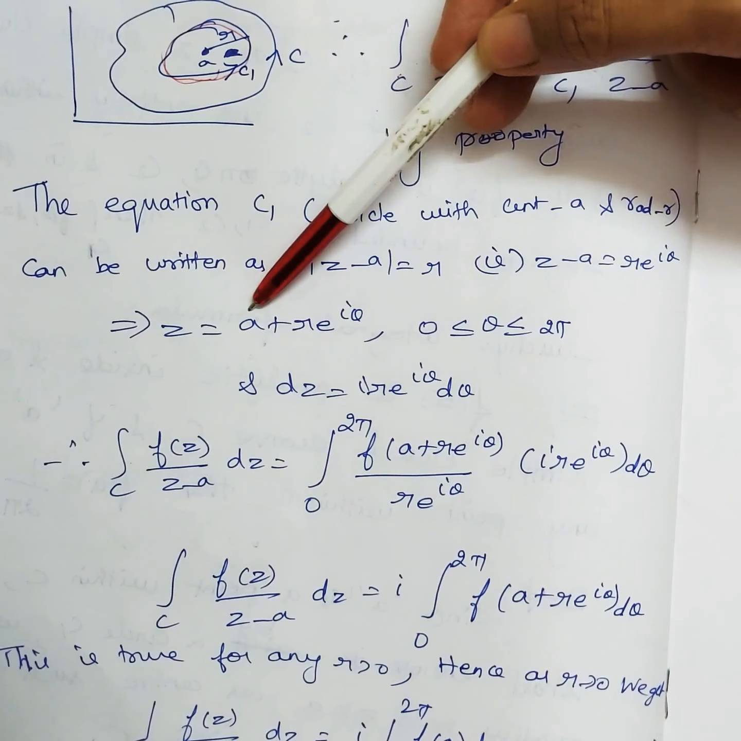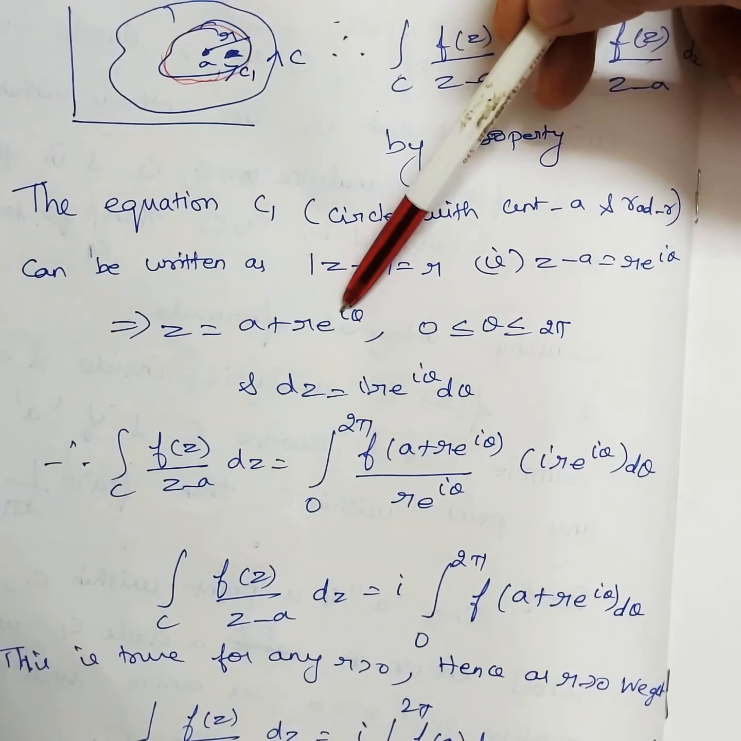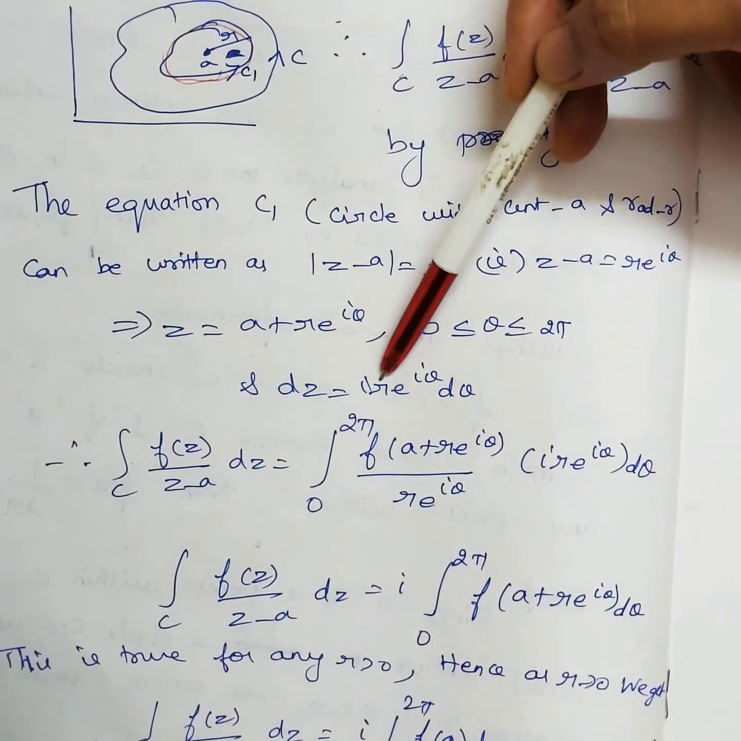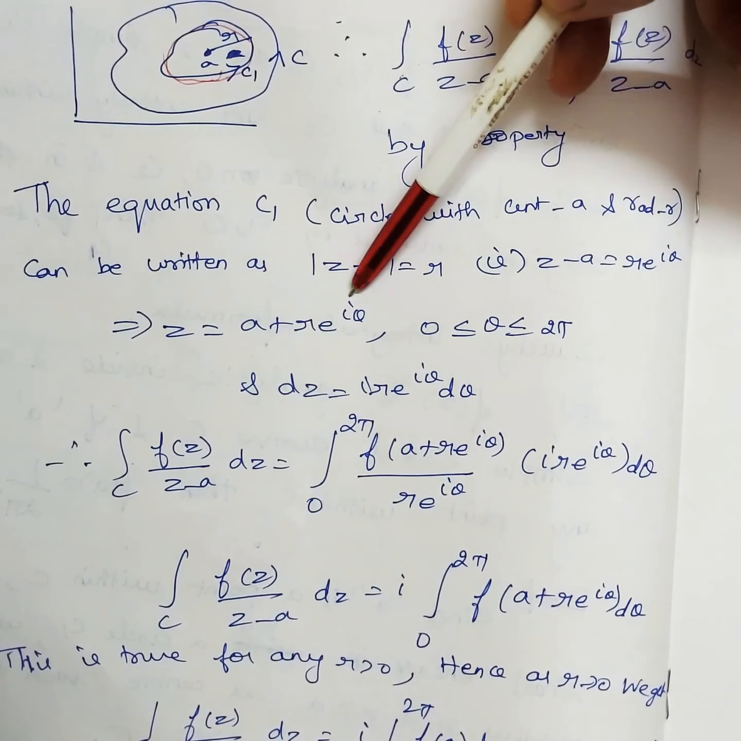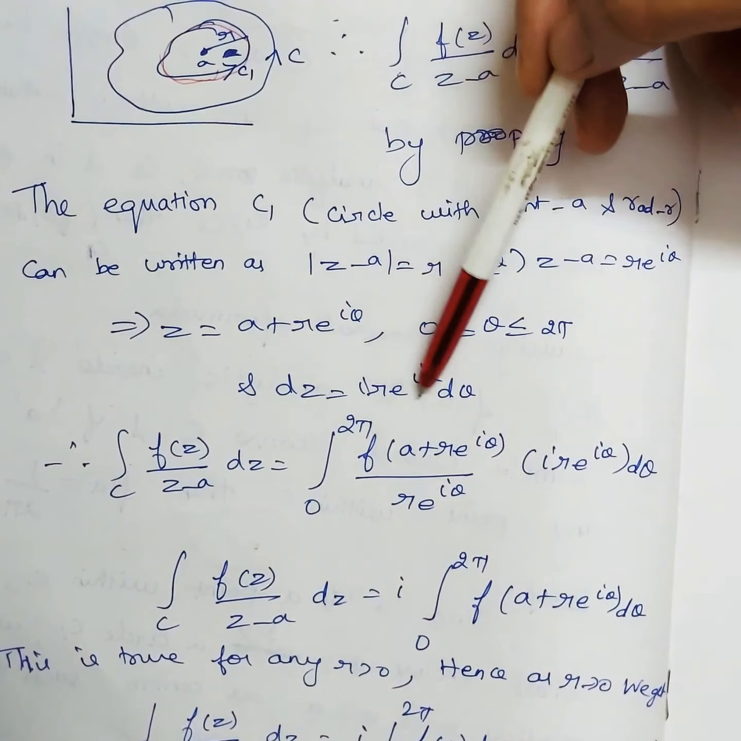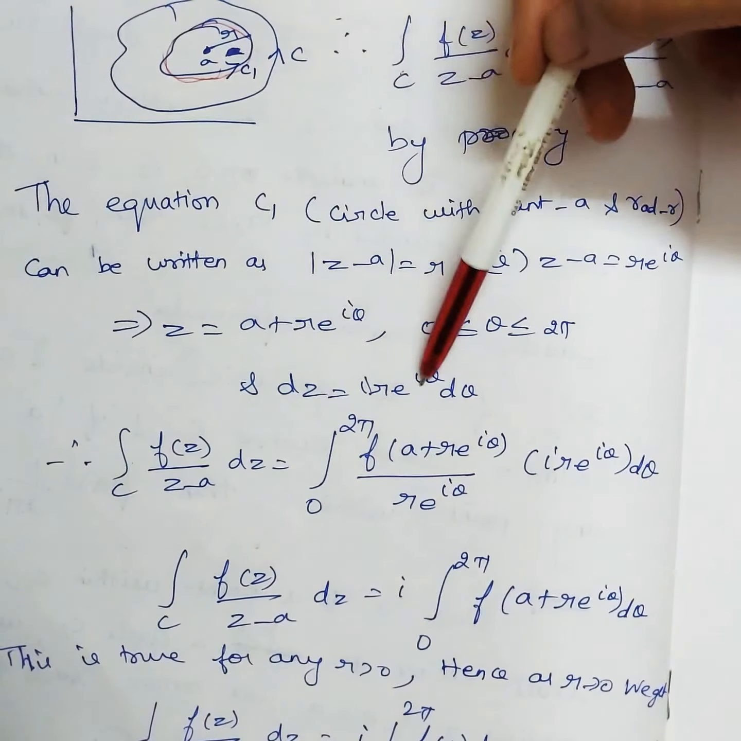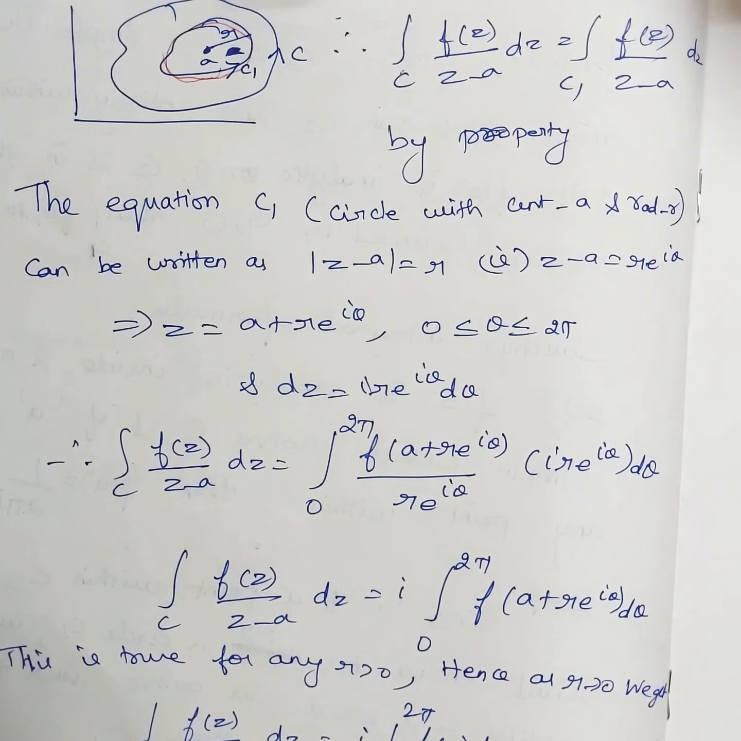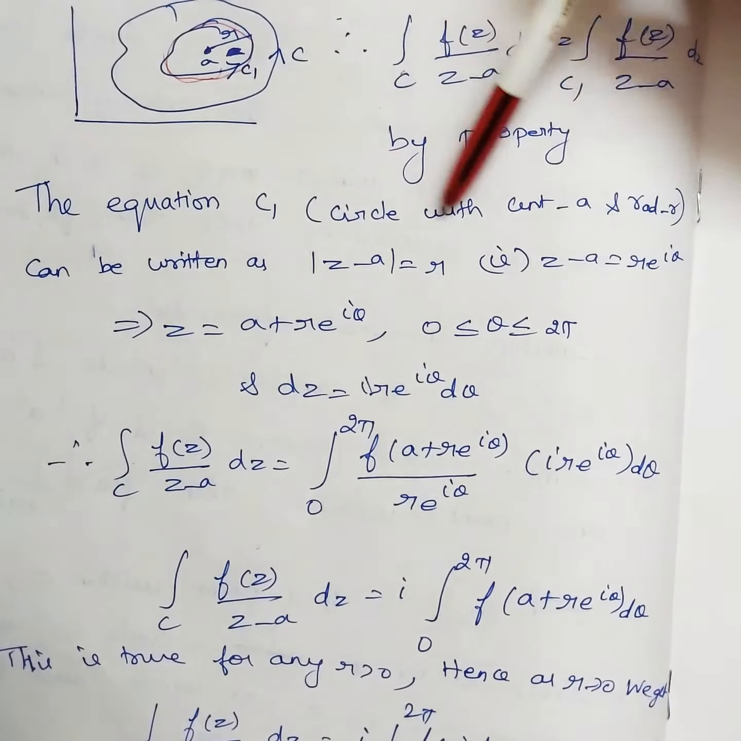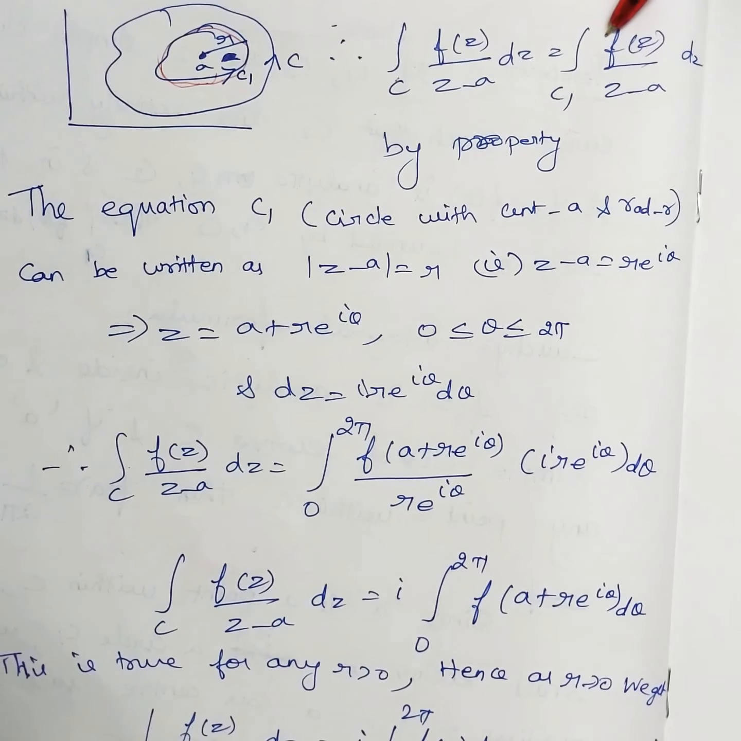If you integrate, it will become 0. With respect to theta, we are integrating. So r is just a constant, I'll write e power i theta, and if you differentiate, i e power i theta into d theta. So we are just differentiating and we have written dz. We are going to replace this, because along C1 I know what C1 is. So here we are going to replace.